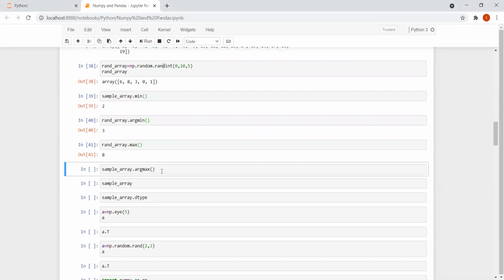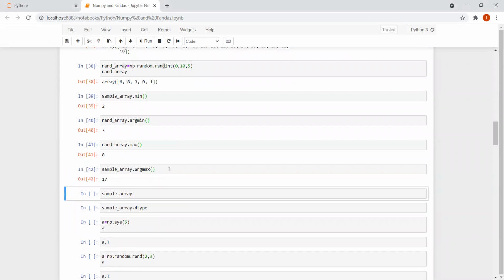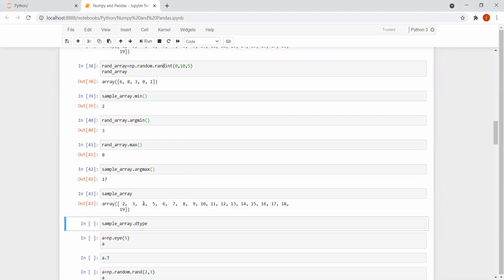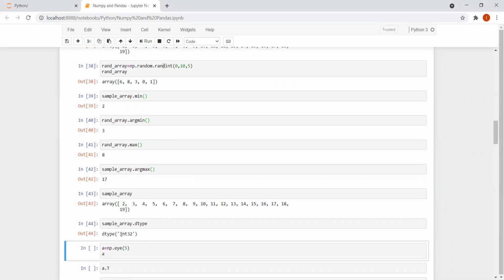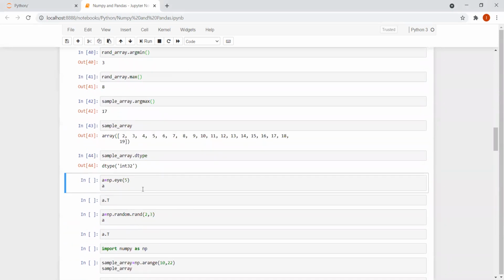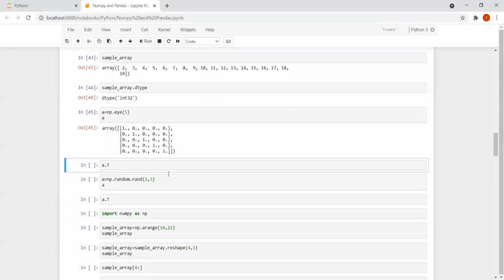And then sample_array.argmax, what is the output? The output is 17. And then if I do the sample_array, this is what I'm getting as the output. And in case I want to get the data type, it is showing that sample_array is basically an integer, right? And a is equal to np.eye(5). We know what eye is. I is nothing but the identity matrix. Since I have specified 5, I would be getting a 5 cross 5 identity matrix.